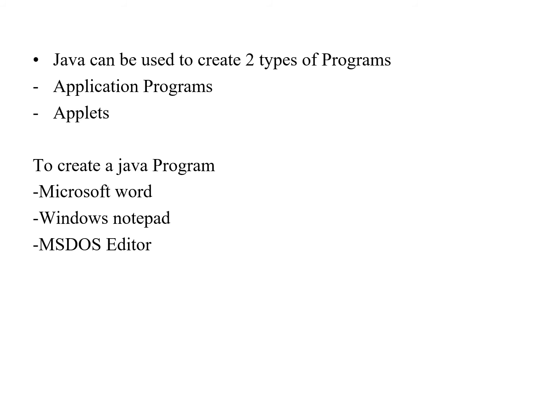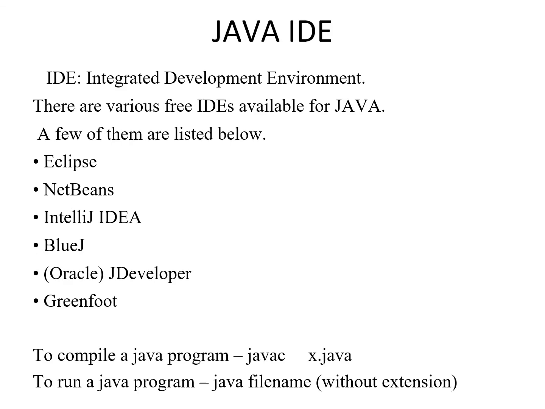Now we can see how to type in this example program. You can use Microsoft Word, Windows Notepad, or the MS-DOS editor for writing the Java program which we have seen just now. Some IDEs are also available for developing Java programs. IDE stands for Integrated Development Environment. Some of the IDEs are Eclipse, NetBeans, IntelliJ IDEA, BlueJ, JDeveloper and Greenfoot.